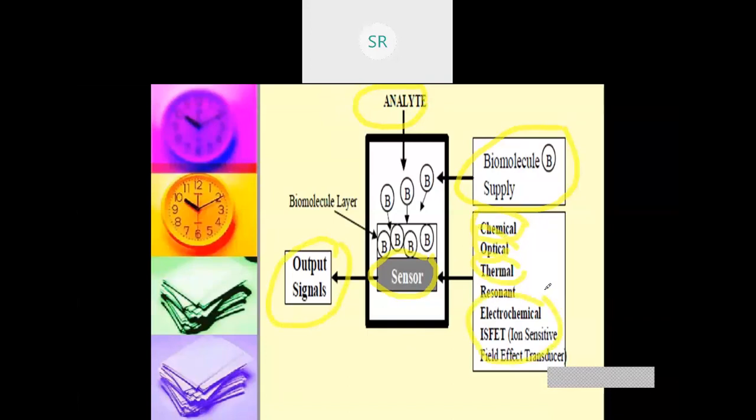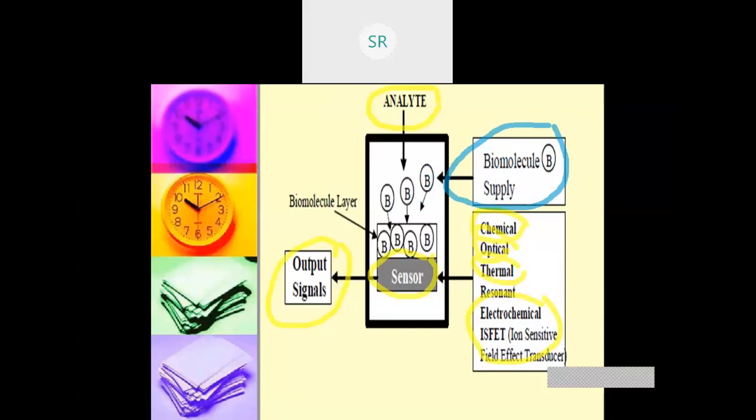So how does it work? Biosensors work on the principle of interaction of the analyte that needs to be detected with a biologically derived biomolecule. So this is the working principle of a biosensor.